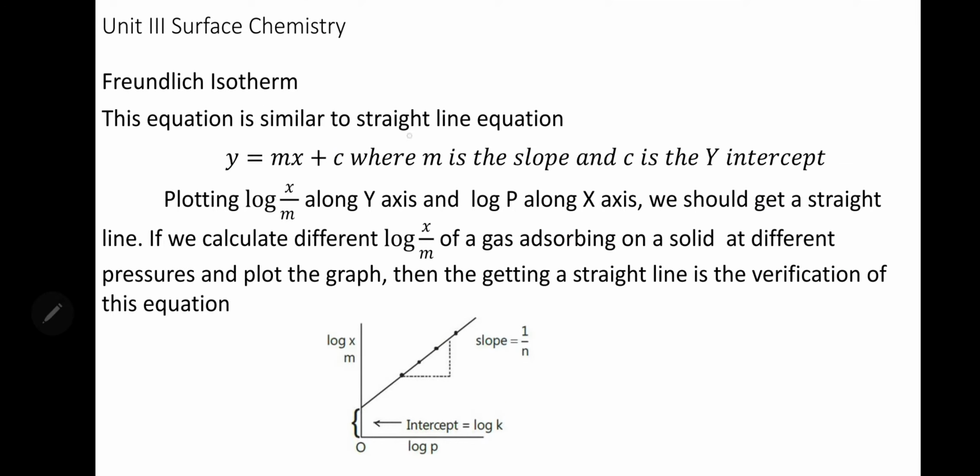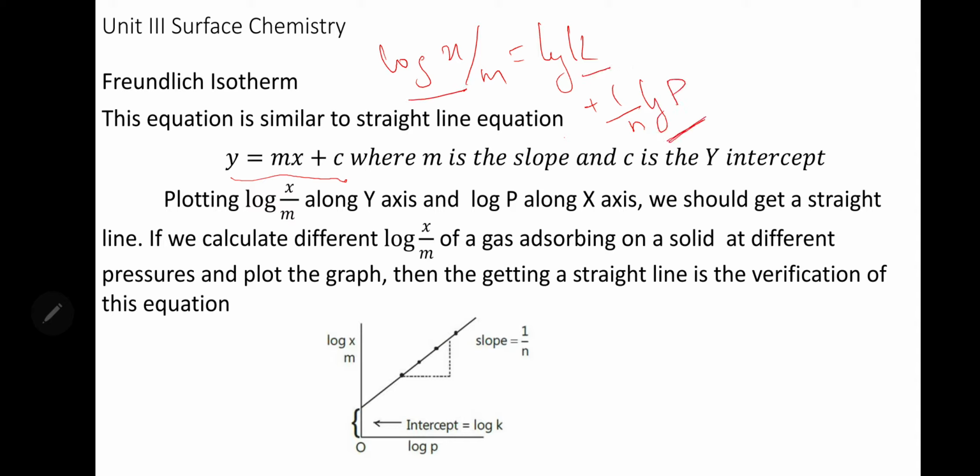This expression is similar to the straight line equation. What is the straight line equation? y is equal to mx plus c. So what we have here, log x by m is equal to log k plus 1 by n into log p. So this is y, this is c, and this is mx. So y should be log x by m, x should be log p. If you are plotting log p on the x-axis and log x by m on the y-axis, we should get a straight line.